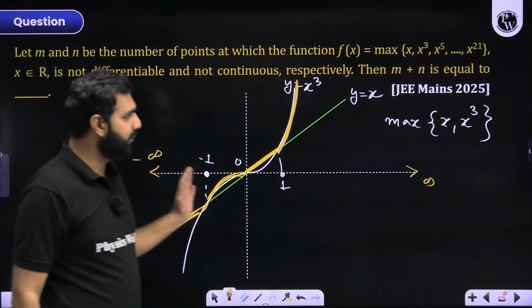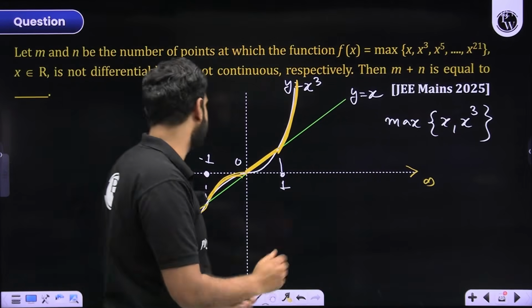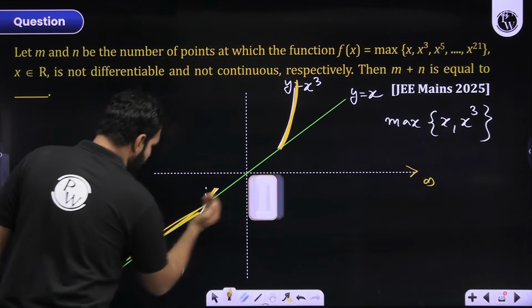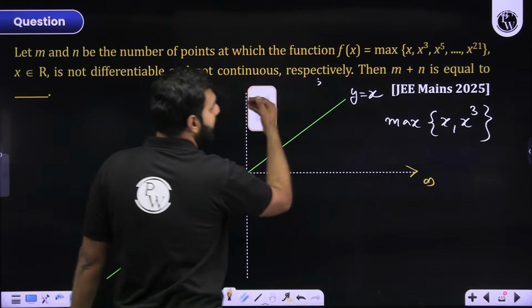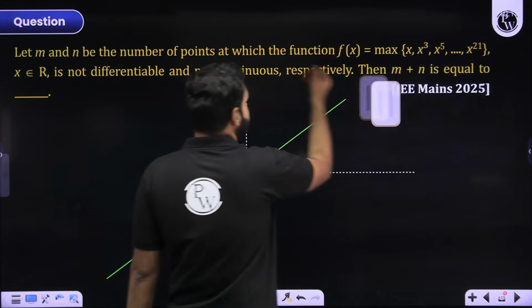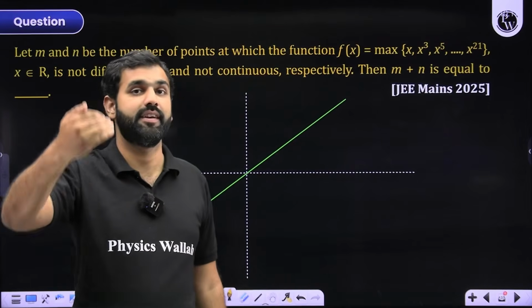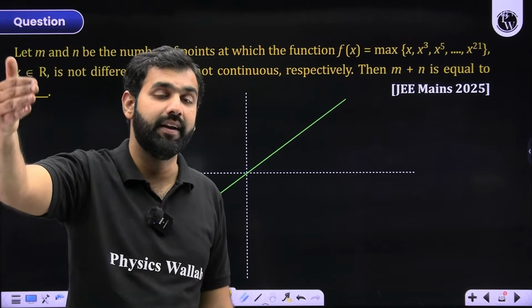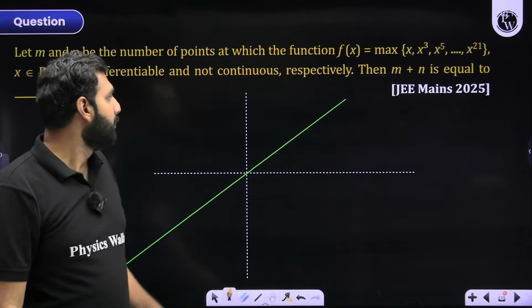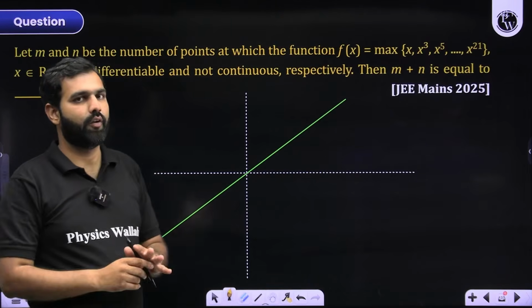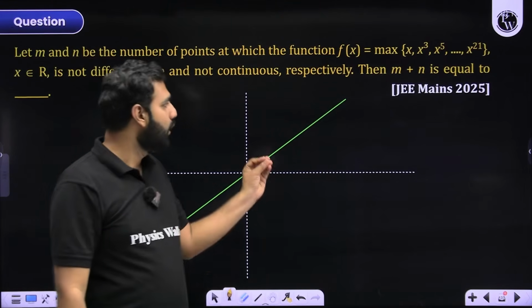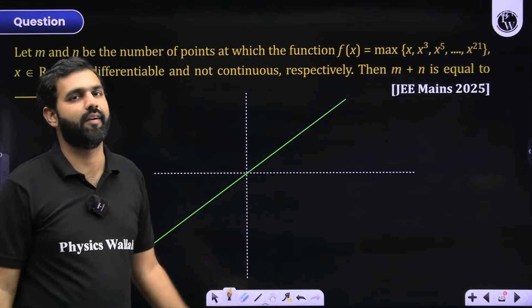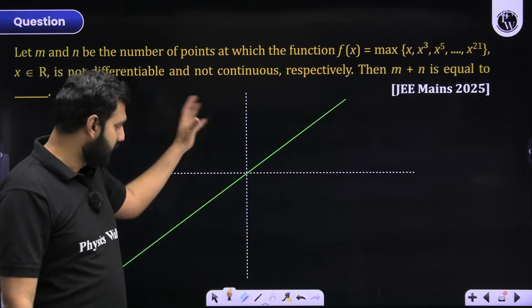So if this was the comparison, I would have drawn this graph like this. I hope there is no confusion on that. You are getting great clarity on that. But the question is not just about x and x cube. It is x to the power 7, x to the power 5, x to the power 9, until x to the power 21. But still, there is a very good scope of you having great clarity with what I have told you right before this part.